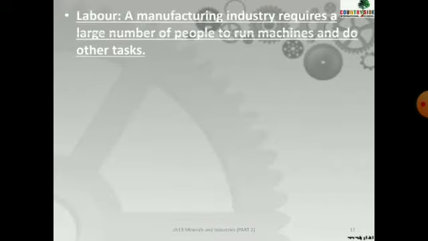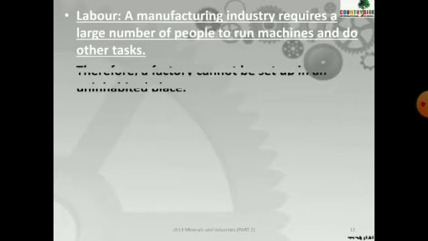Next is labor. Now I have everything. I have electricity, machines, raw materials, and transport, but I don't have a person to work on it. Will it work? Who will work in my industry? I need some persons, right, to whom I can assign the work and tasks. So a large number of people are required to run different machines and do other tasks.